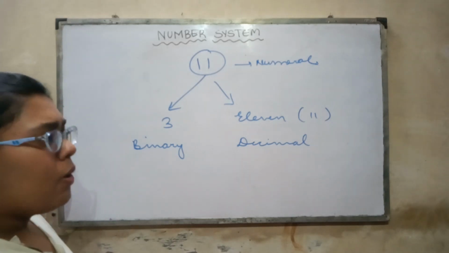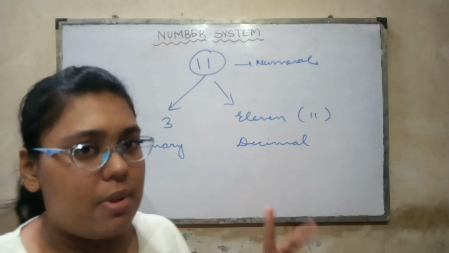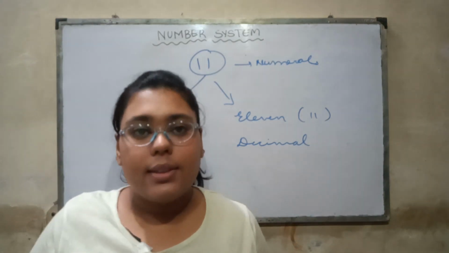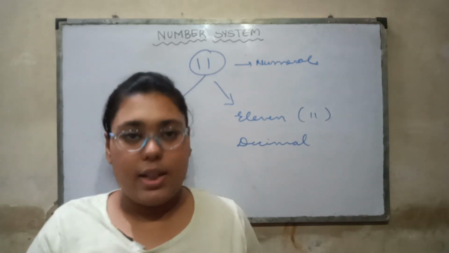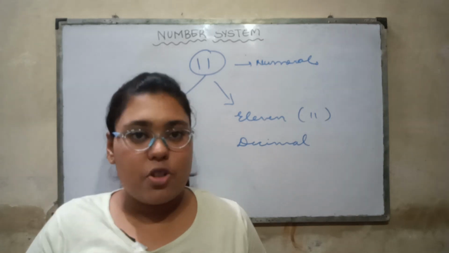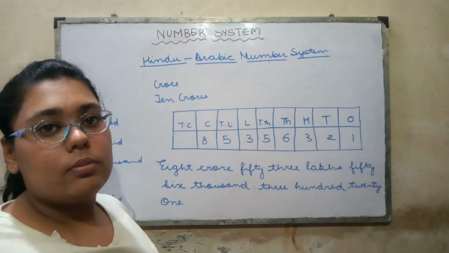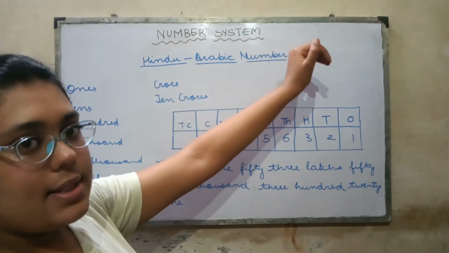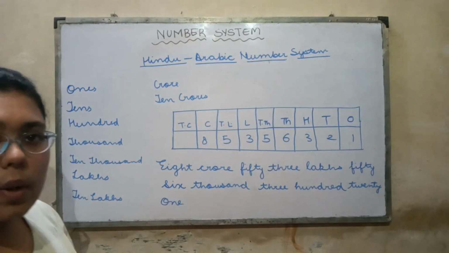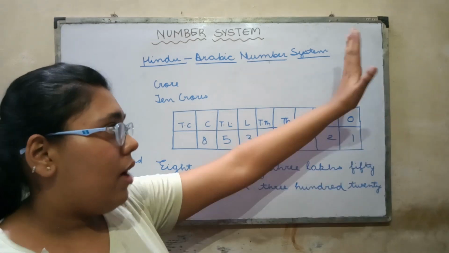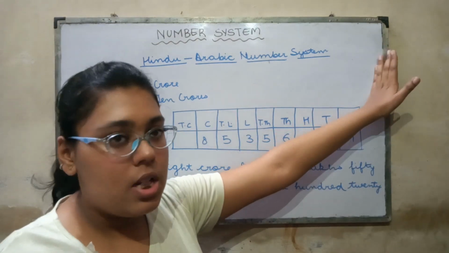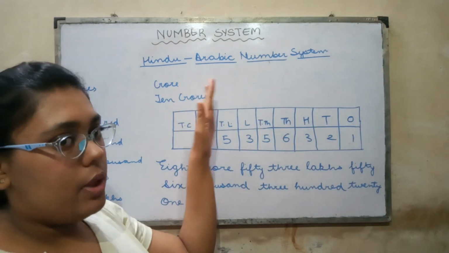Okay. So now in mathematics we have basically two number systems that we study generally at this level. That is the Hindu-Arabic number system or the Indian number system, or the international number system. So first we will start with the Indian Arabic number system. So in the Hindu-Arabic number system, the representation has to be started from the extreme right, and then we'll move on to the extreme left.